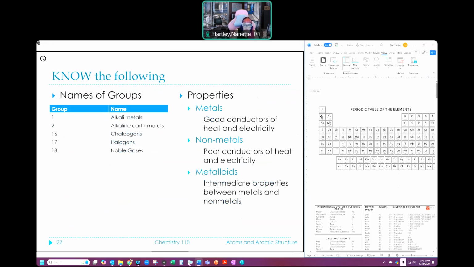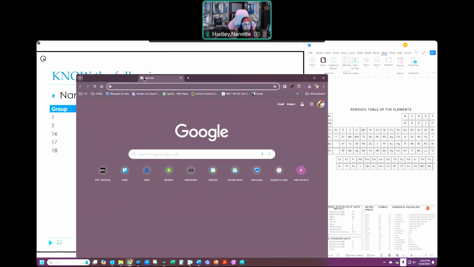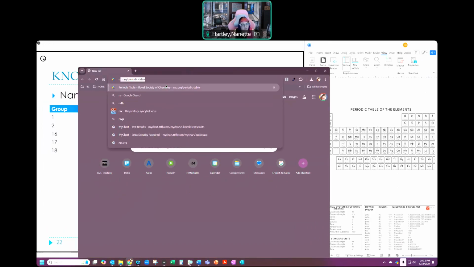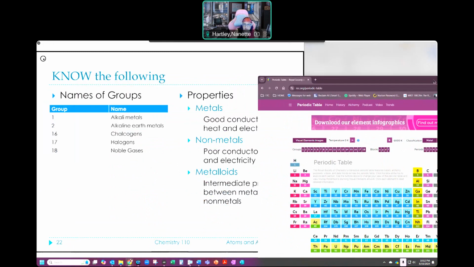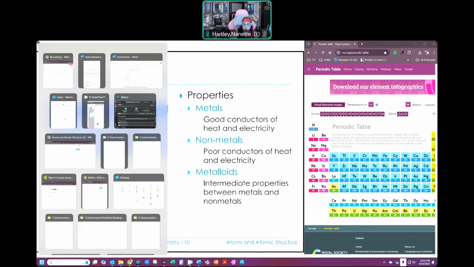Groups you need to know. And I'm going to pull up a slightly different view of this because I want to make sure that you're seeing what I'm seeing. So I'm going to pull this over here. RSC. This is the periodic table I use all the time. I love this particular table. This is from the Royal Society of Chemistry, as you can see right here. And for me, it's really helpful because I can isolate things that I'm trying to show you guys.